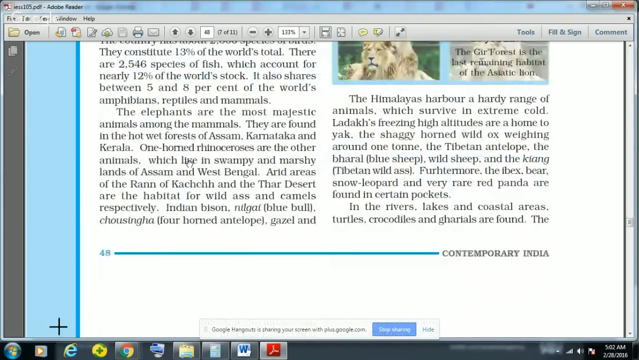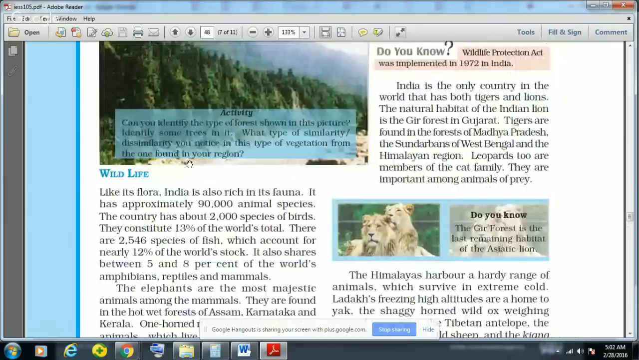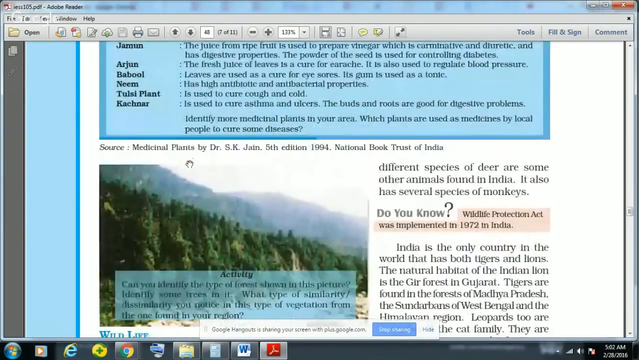And elephants are the most majestic and largest mammals. They are found in the wet forests of Assam, Karnataka, and Kerala. Then one-horned rhinoceros are other animals. They live in swampy and marshy lands of Assam and West Bengal. Then arid regions of Rann of Kutch and Thar Desert are the habitat of wild ass and camels. And Indian bison, then nilgai, chousingha, or four-horned antelope, then gazelle, and different species of deer are other animals found in India.